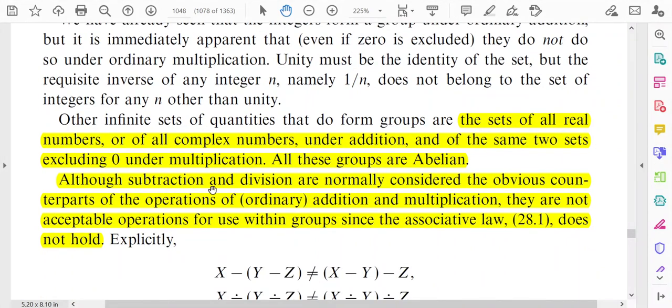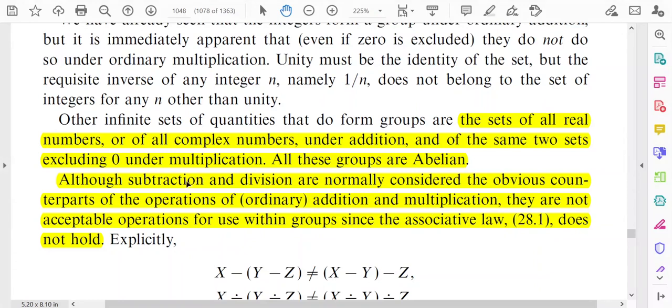Although subtraction and division are normally considered the obvious counterparts of the operations of ordinary addition and multiplication, we know that subtraction can actually be obtained by operating the addition, and division is also a particular form of multiplication.